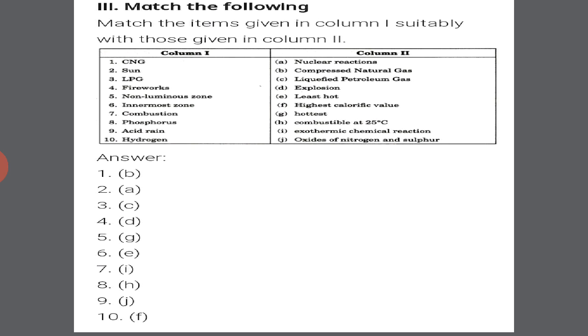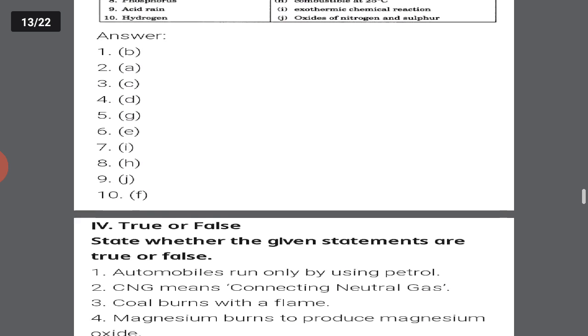Phosphorus, you can see the match with combustible at 25 degrees Celsius. Ninth is acid rain. You can see the oxides of nitrogen and sulfur, and hydrogen has the highest calorific value. Okay, hydrogen is having the highest calorific value. You can see the matching also.